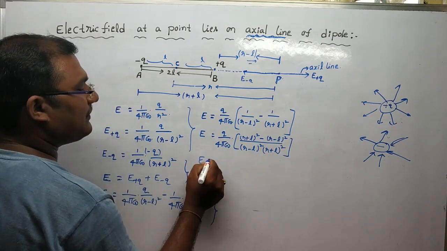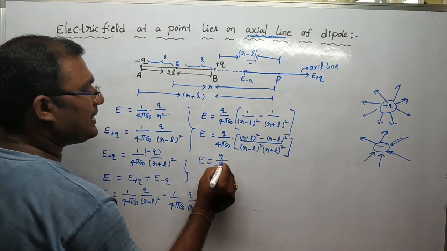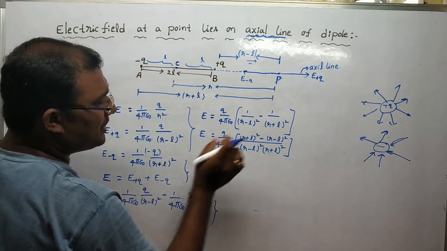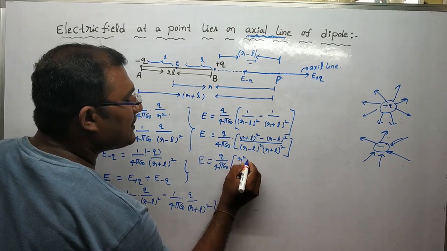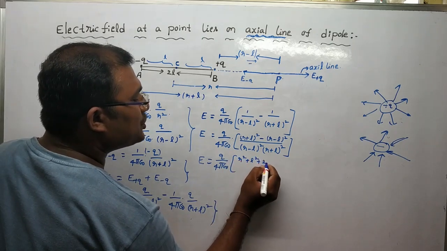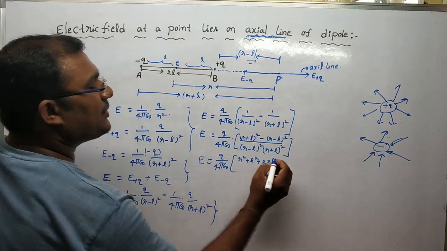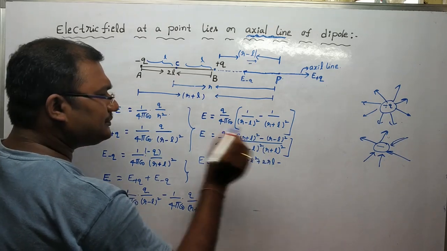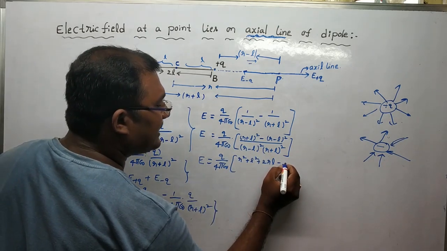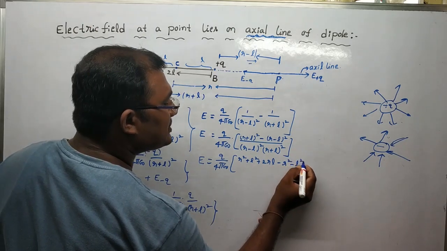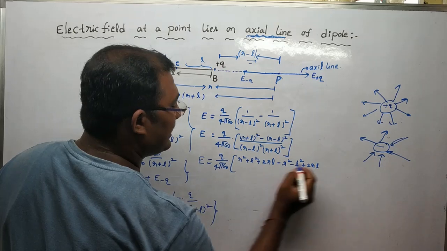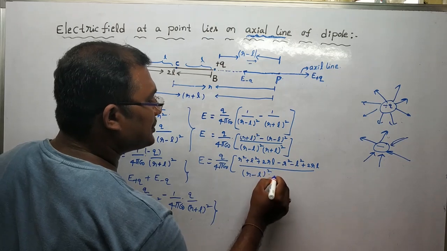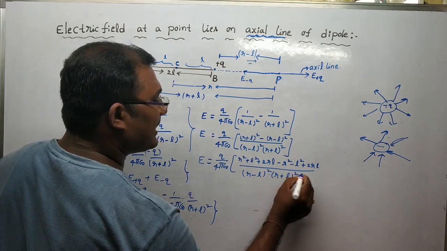Therefore, electric field E equal to Q/(4πε₀) into [(r+l)² − (r−l)²]. It is in the form of (a+b)² minus (a−b)², so a² + b² + 2ab minus a² + b² − 2ab. Now I multiply with the minus sign, giving minus r² minus l² plus 2rl, divided by (r−l)²(r+l)².